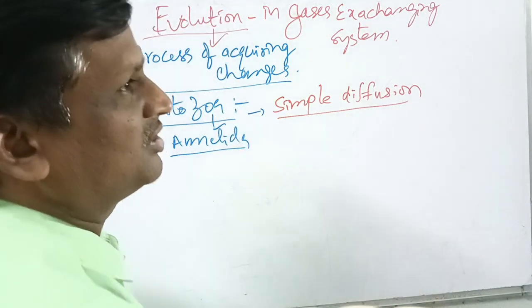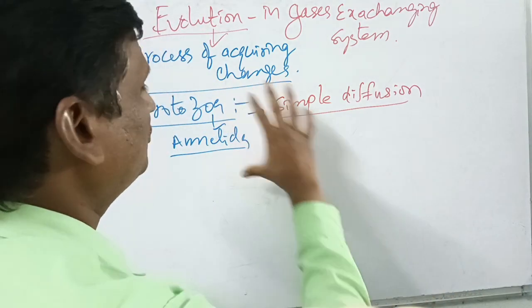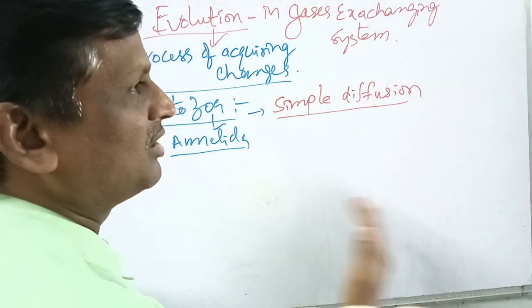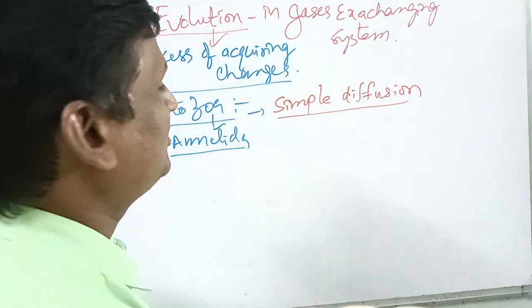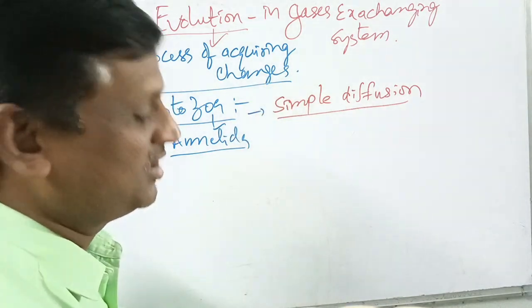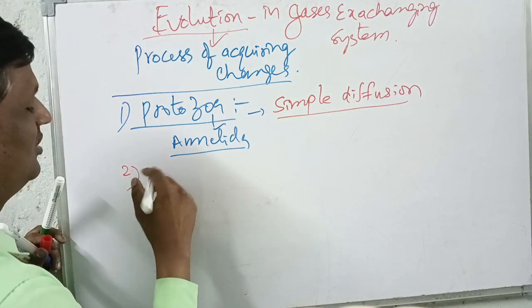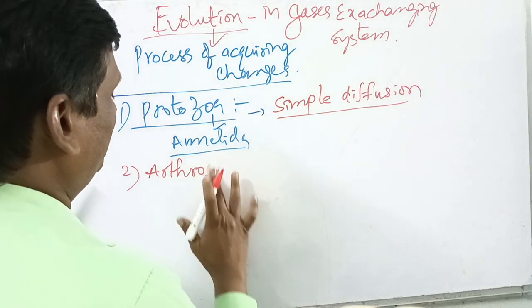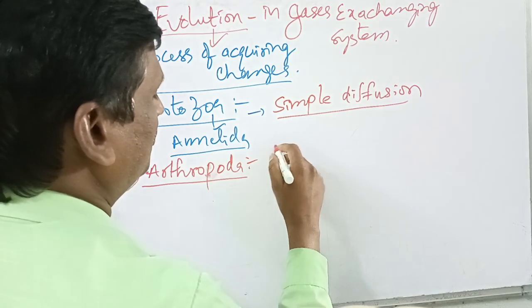Diffusion means the process of movement of molecules from higher concentration to lower concentration; that is called simple diffusion. Through the surface of the body, the gases exchange takes place from the protozoa to annelida. Then what about arthropoda? Arthropoda is the seventh phylum. An example is the cockroach.